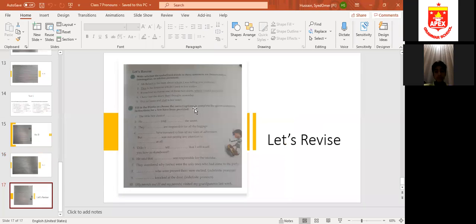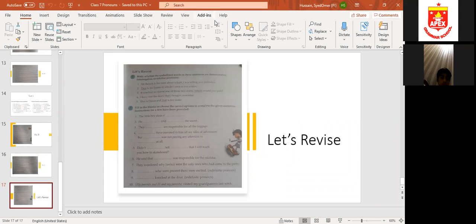Exercise F. Okay, page 11. For example, the little boy dusted himself. The little boy dusted himself. Okay, the action goes back to the little boy. We use the pronoun he for the little boy, and because it is at the end, we are going to put him with self, himself.